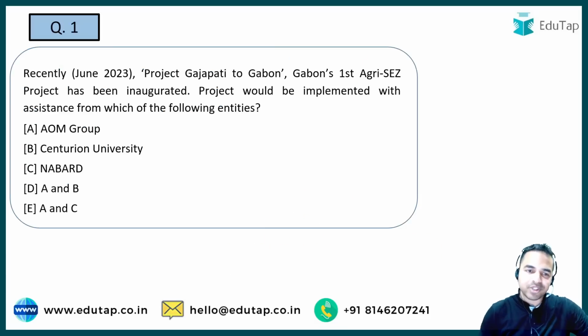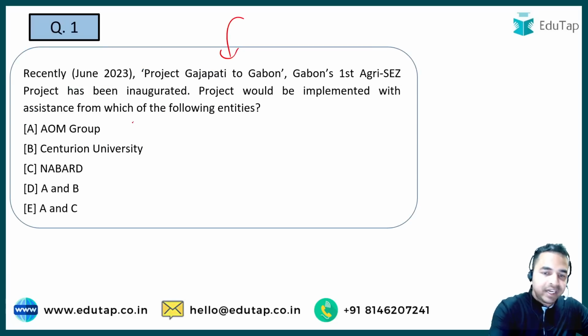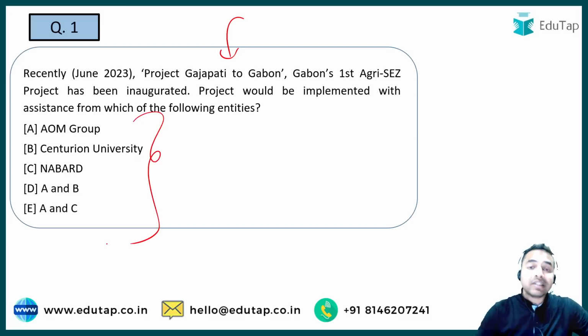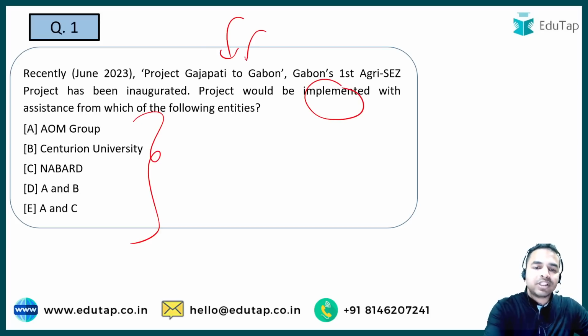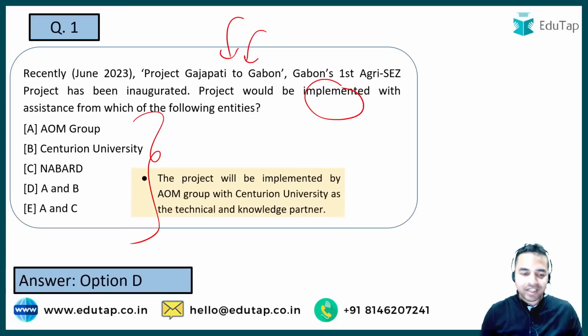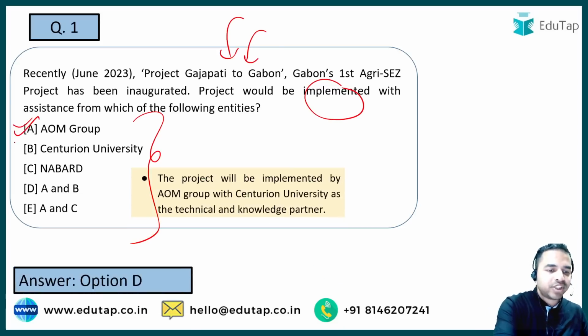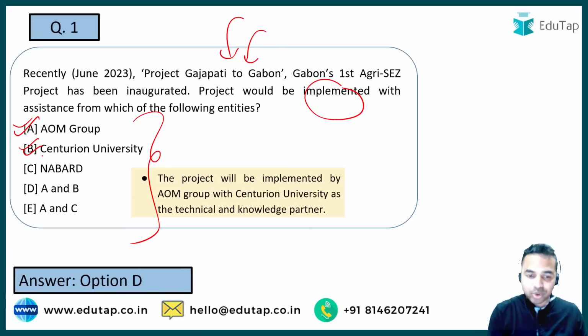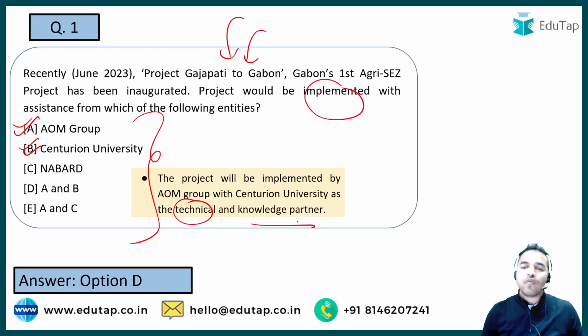The very first question is on Project Gajapati to Gabon. This is basically Gabon's first Agri SEZ project which was inaugurated. You have to tell me the name of the entities which have assisted in the implementation of this project. Here the 5 options are given. Kindly identify and tell me the right answer in the comment section. So guys, what is the right answer? It is option D, that is both AOM Group and the Centurion University, and these are also the technical and knowledge partners for this particular project.